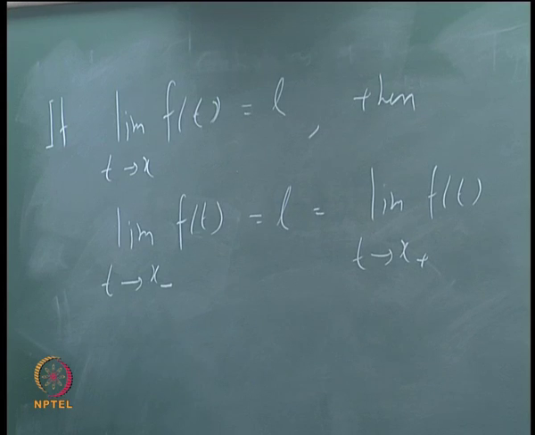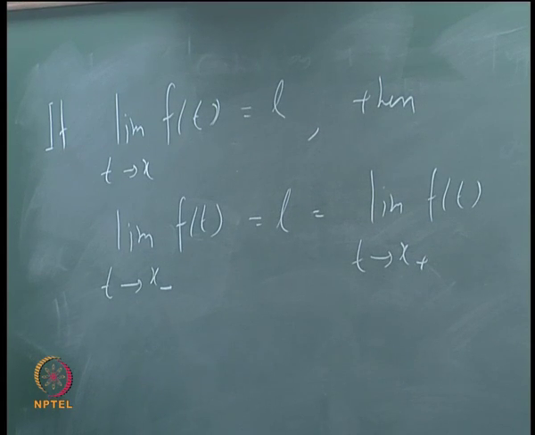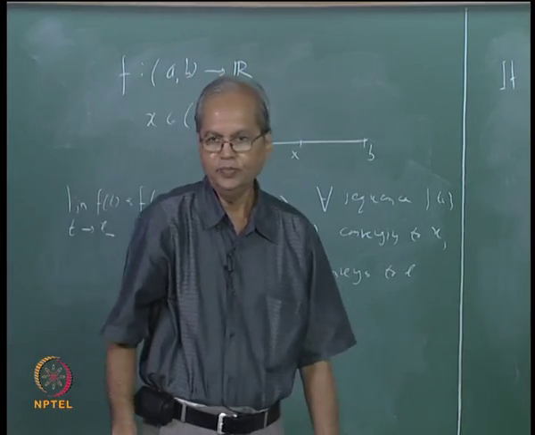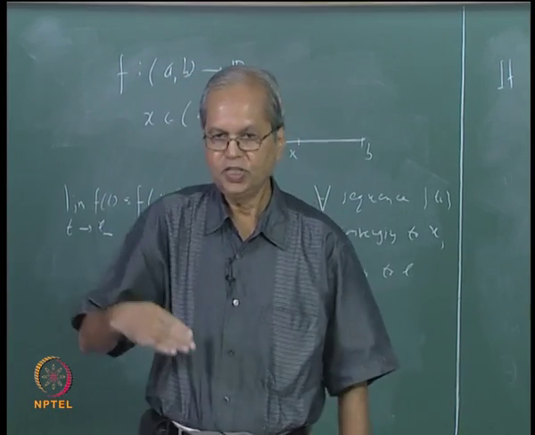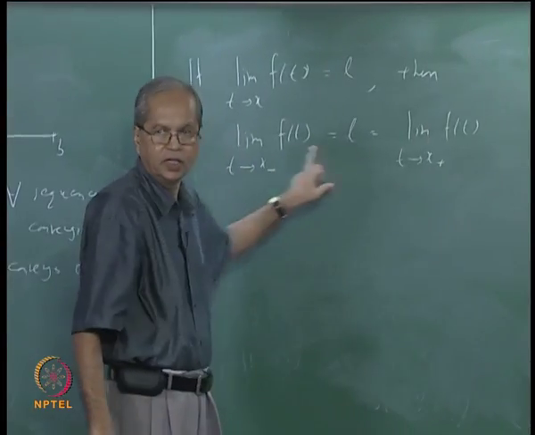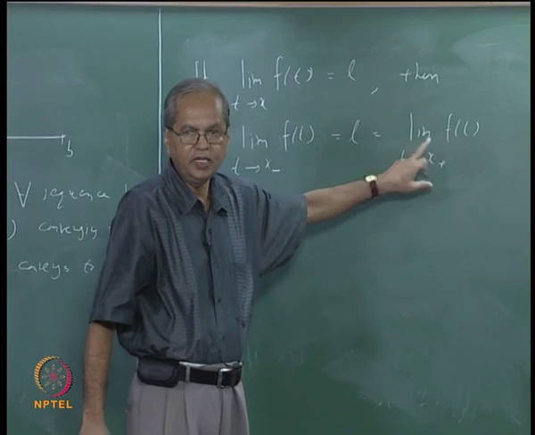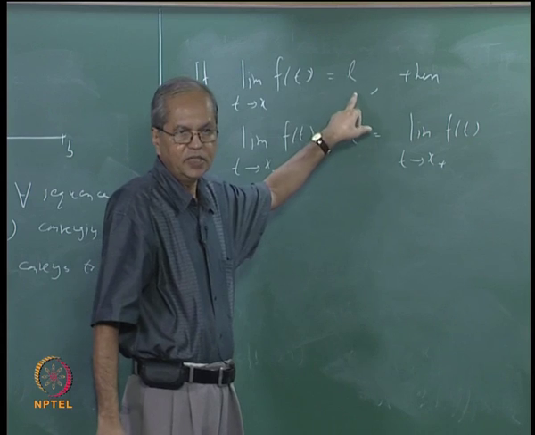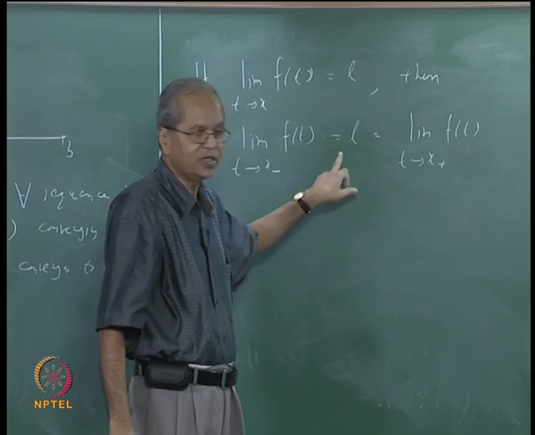So if the limit exists, then the left hand limit as well as right hand limit also exists and they have the common value, and that common value is same as the value of the limit. Conversely, if both the left hand limit and the right hand limit exist and they have the same value, then the limit exists and the value of the limit will be the same as that common value.